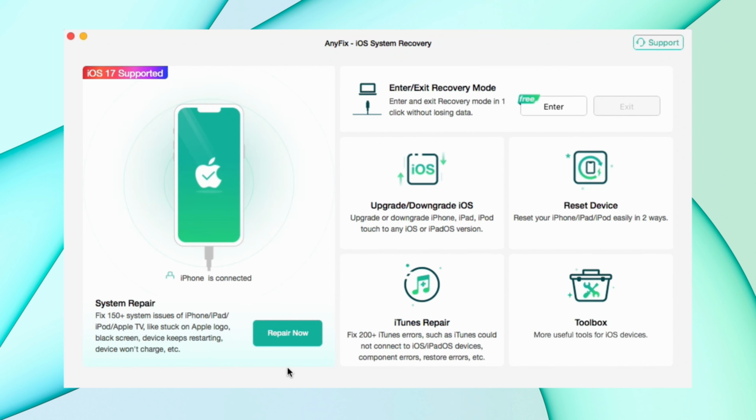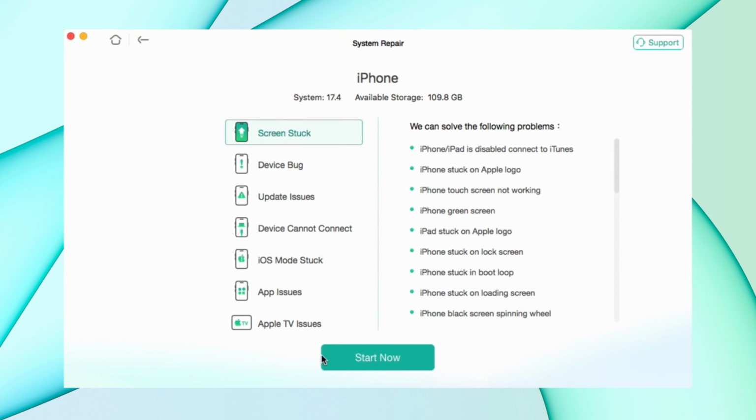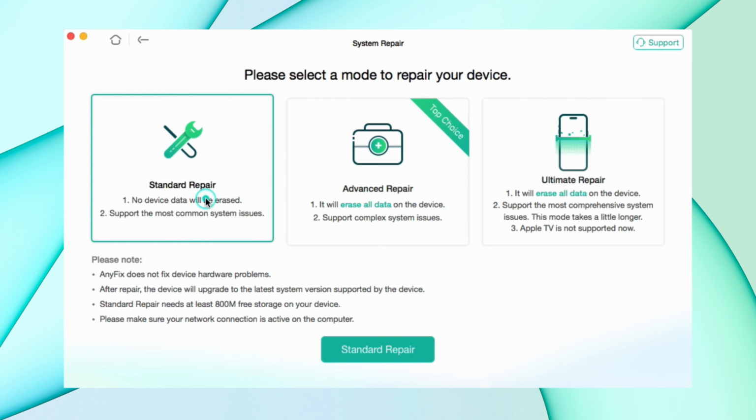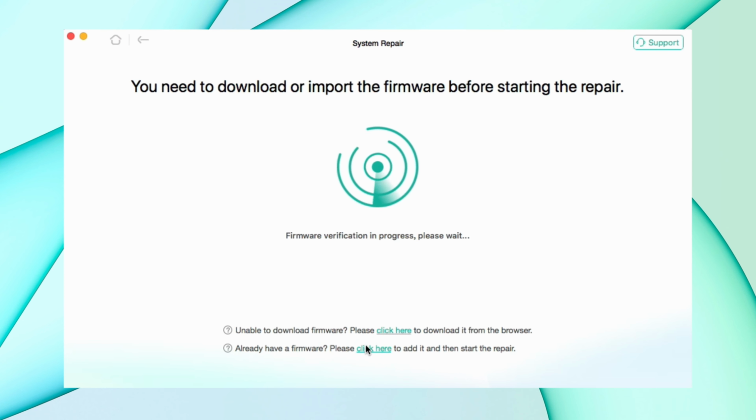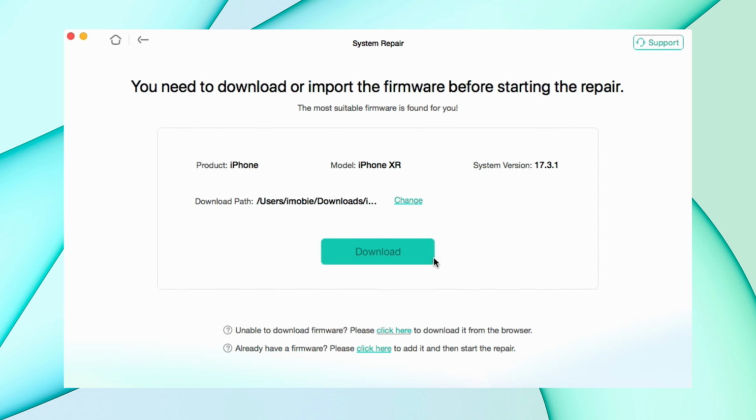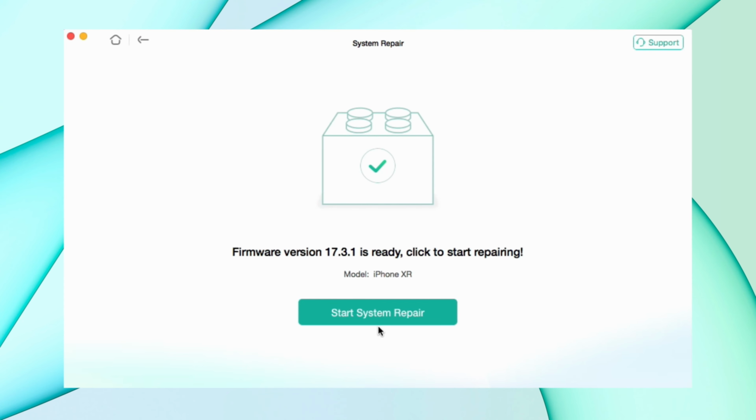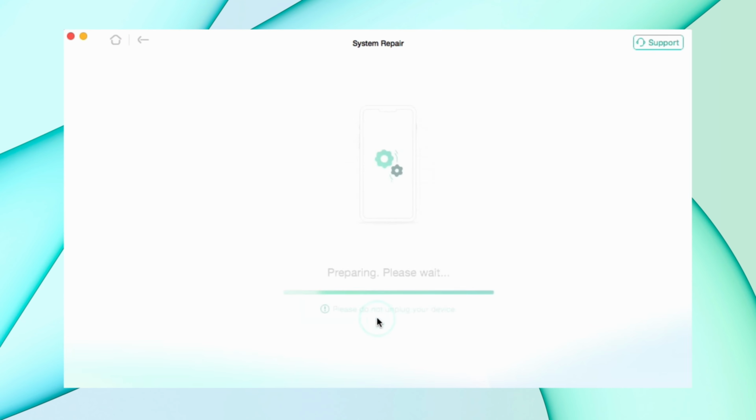Here in the third method, just download any fix tool from the description and connect your iPhone via USB. Then hit the repair now option. Then hit start now and choose standard repair, then hit the download now option, and it will take some time to download the files. After that, hit the start system repair option and your device repair starts.